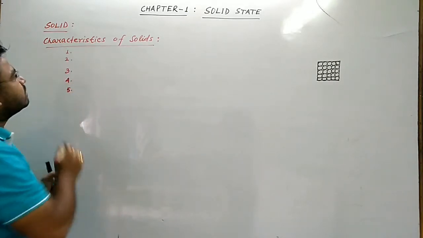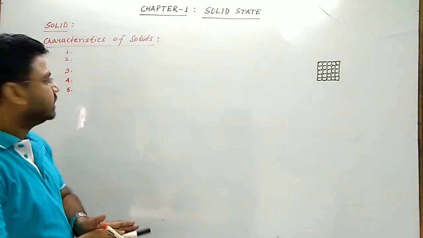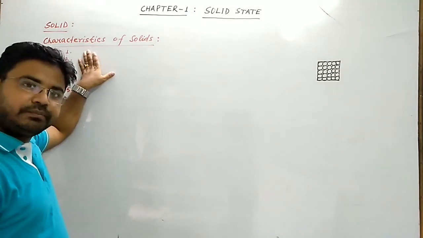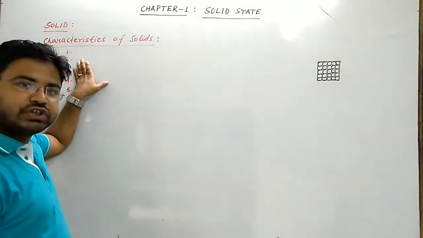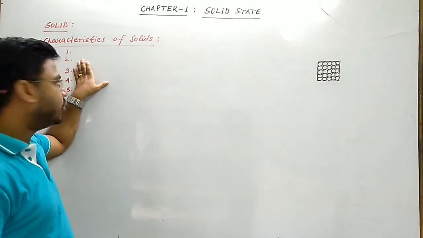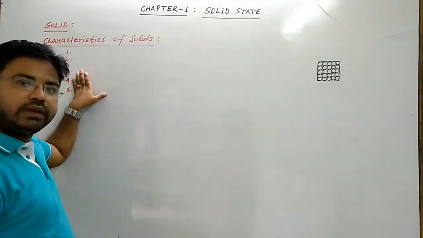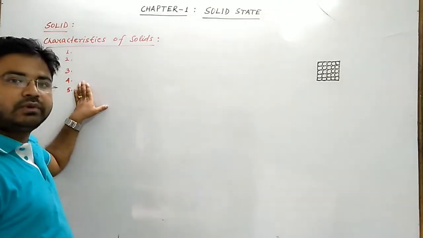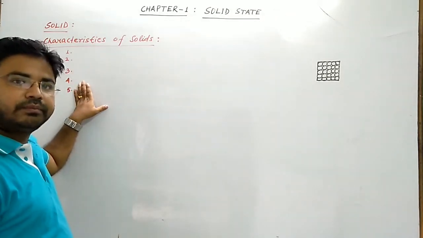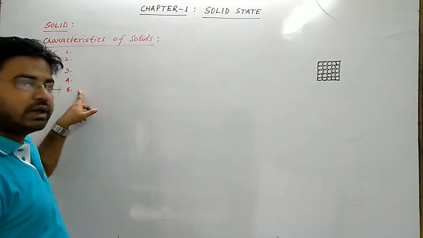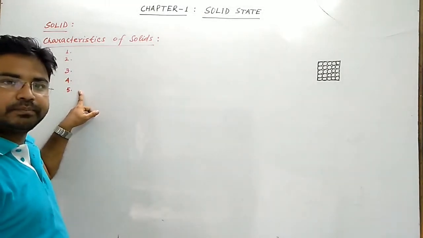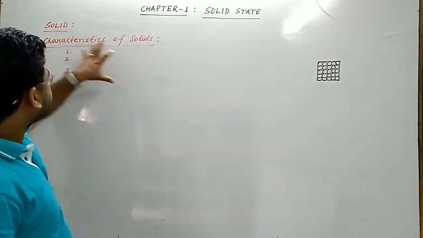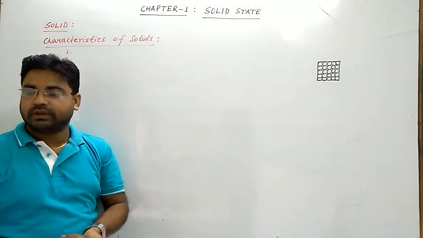So these are some characteristics of solids. They possess rigidity, a definite shape and a definite volume, high density, no fluidity, and slow diffusibility. So that completes the characteristics of solids.